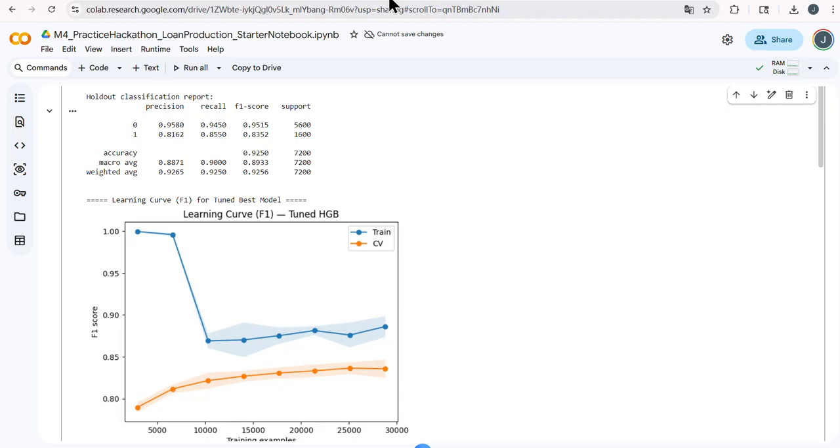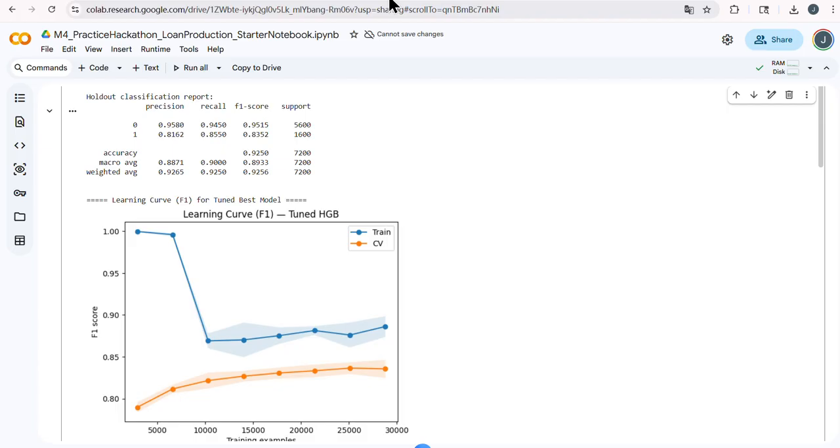For numerical features, I handle missing values using median imputation and then standardized the features. For categorical features, I use the most frequent imputation and one-hot encoding, and I set the encoder to ignore unknown categories so the model can safely handle categories that appear in the test set but not in the training set.